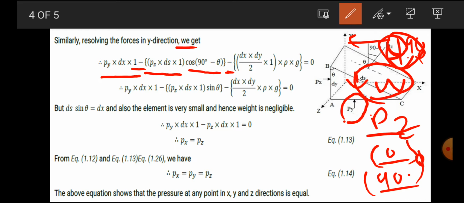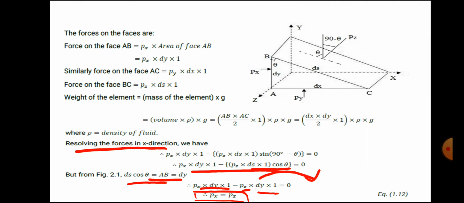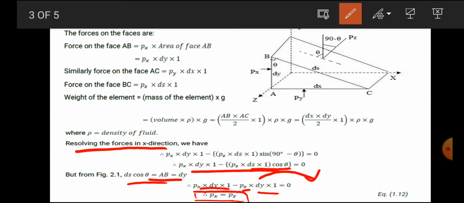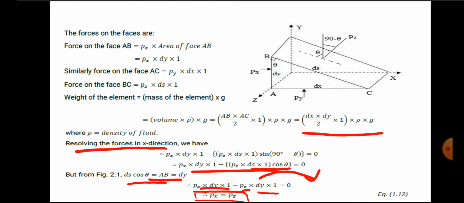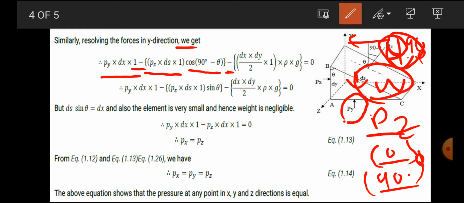Now what is our W? We already discussed W, it means mass into acceleration due to gravity, and we derived an equation for that. You can see here our equation for the weight of the element is dx into dy divided by 2, multiplied by 1, rho into g. We just put that in the previous equation, that is your W equation.